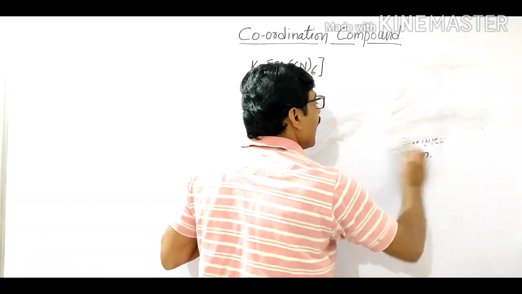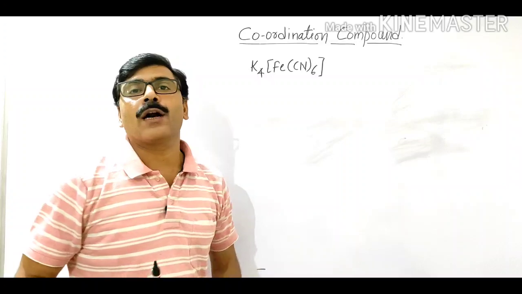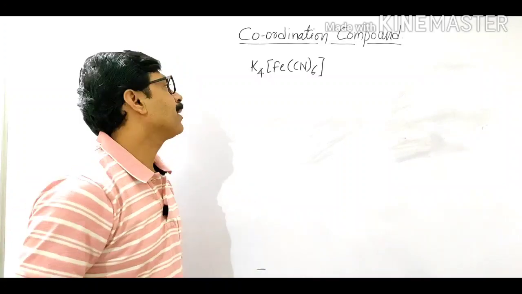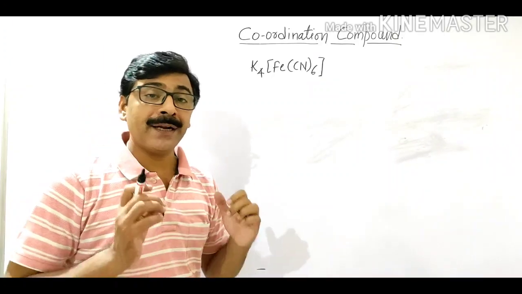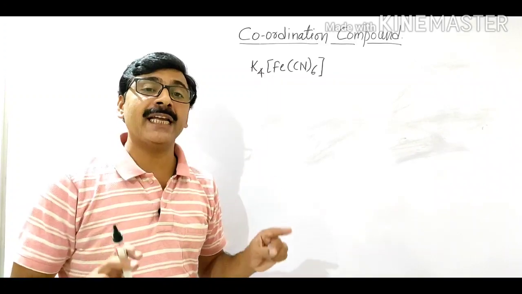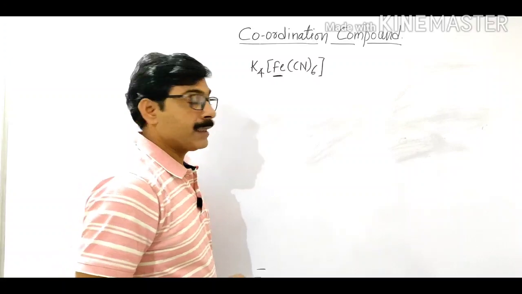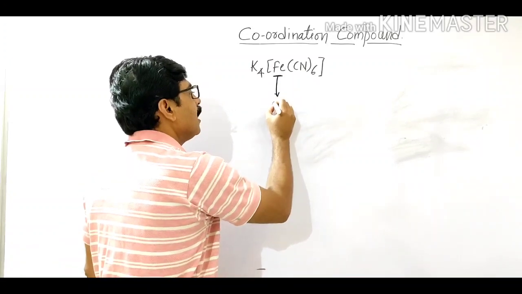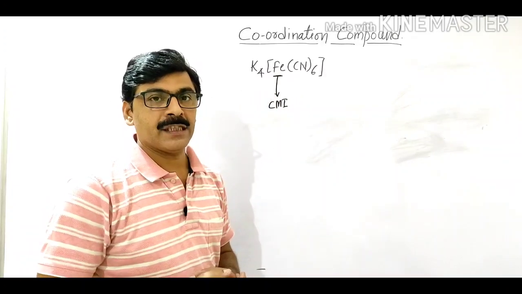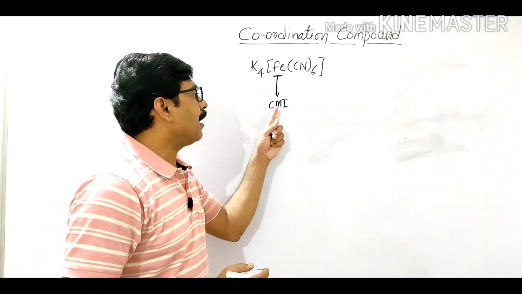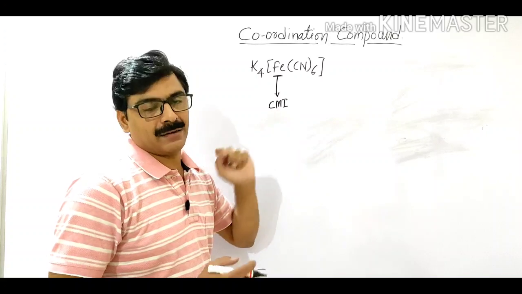For this, I am taking the K4[Fe(CN)6] coordination compound. In this coordination compound, the metal ion present in the square bracket, that is Fe, is called the central metal ion, CMI, or it is also called the central metal atom.